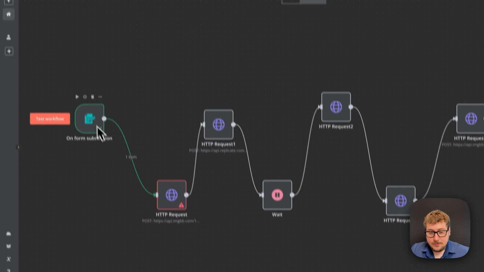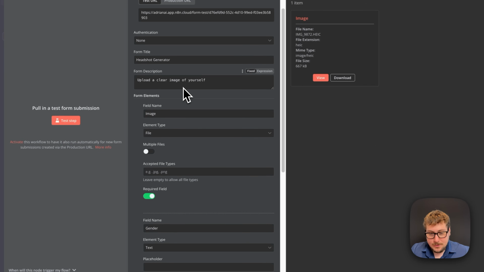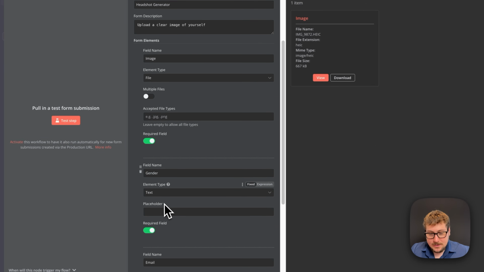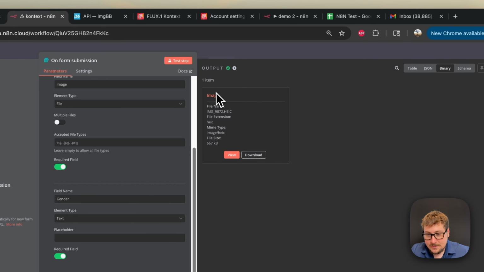So now I'm going to be going through this and kind of showing how it works. So the first node we have right here, I'll open up right here, but we just have an image field, a gender field, and an email field. And you'll see I did this previously with an image I just took of myself.